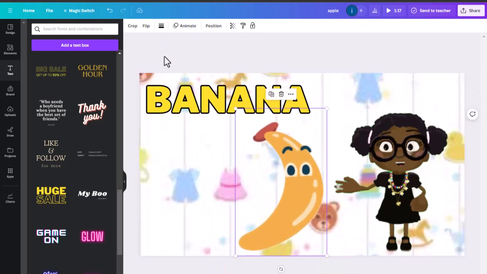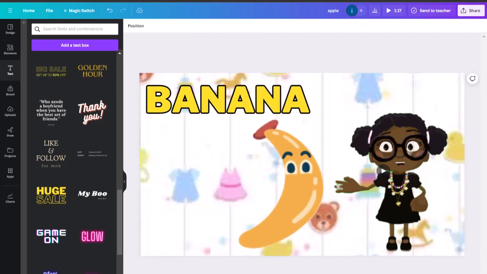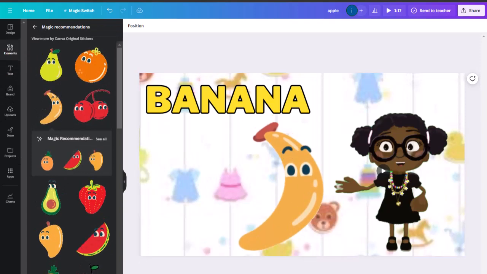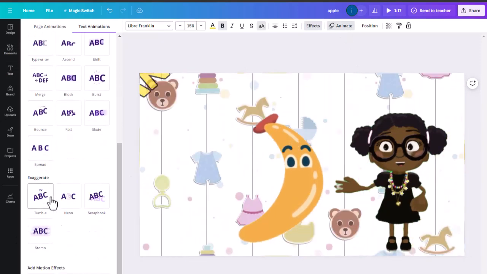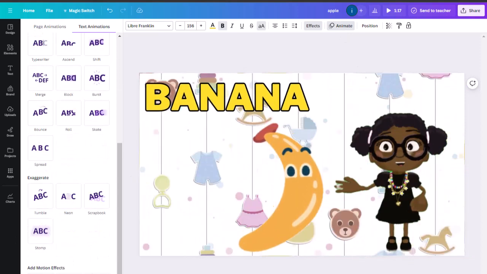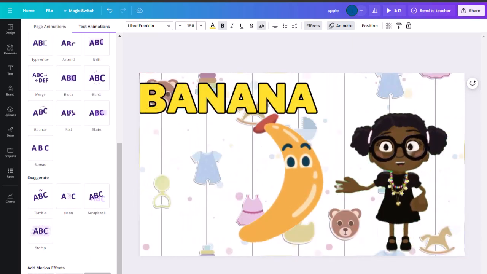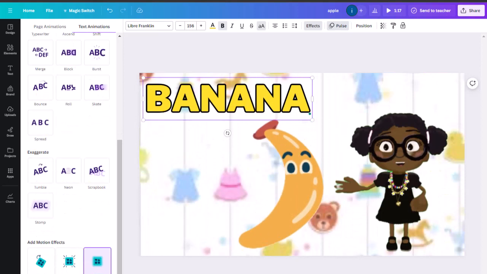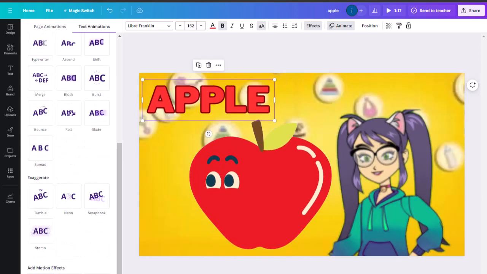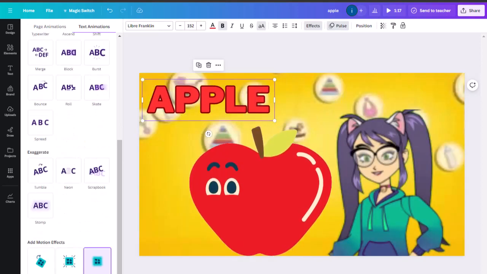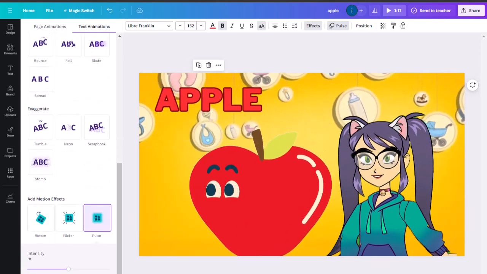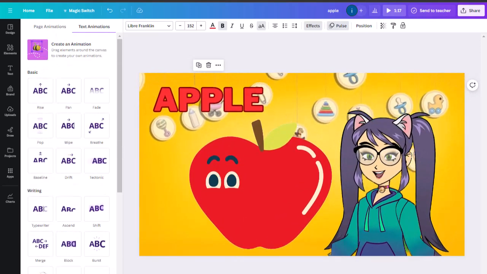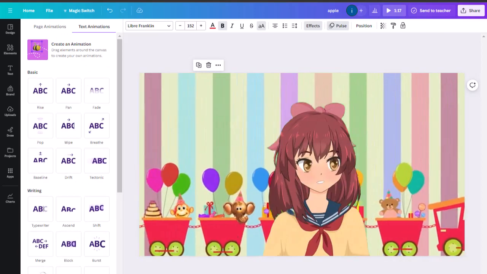Now in this video, we will also add transitions in between all the scenes, so that it becomes even better. Select any one transition from here and apply it to all the pages, and it will also be completed. Now finally, you have to add another spice to it, and that is the background music, which you can add while uploading the video by using the YouTube Music Library. Any cartoon background music will add a great feel to the video.